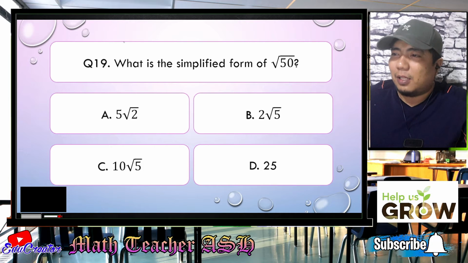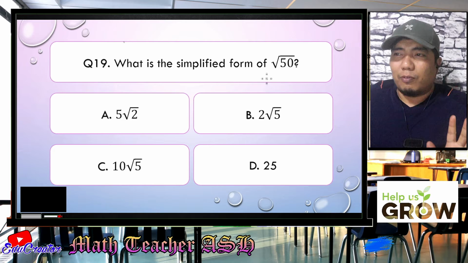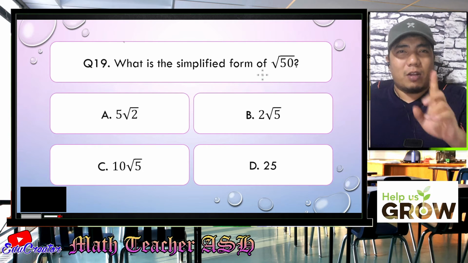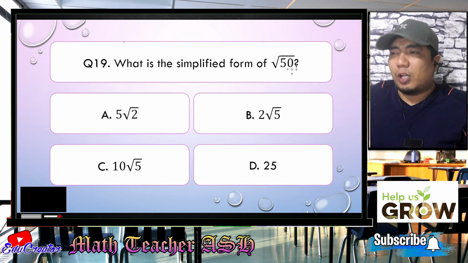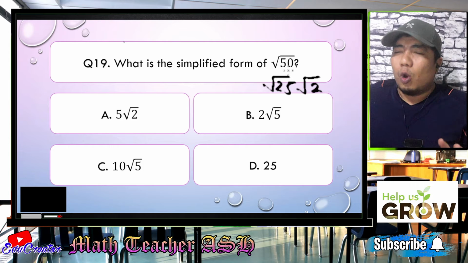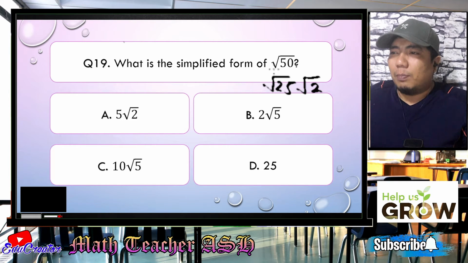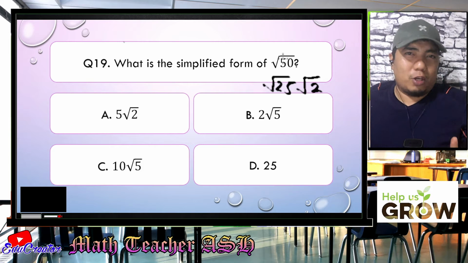So, basically, my dear math learners, what you can do is you just break it down into factors. But make sure that one of the factors is a perfect square. So, what are the factors of 50? That is square root of 25 and square root of 2. Because when we multiply square root of 25 by square root of 2, the answer will be square root of 50. So, I hope you got that one.